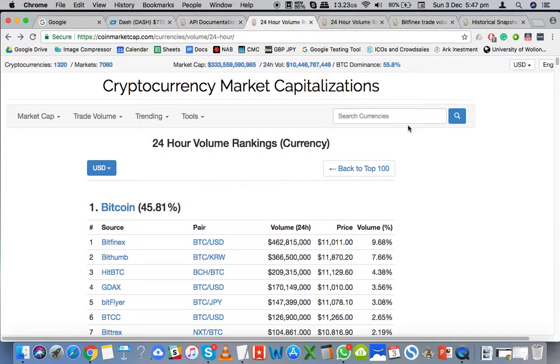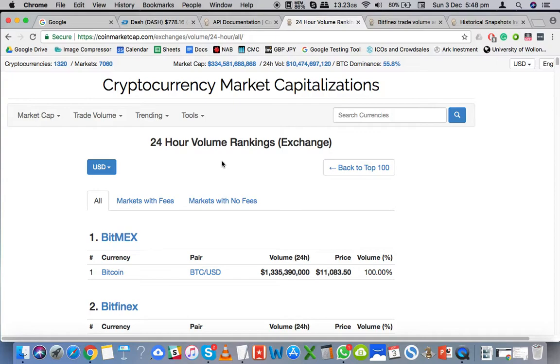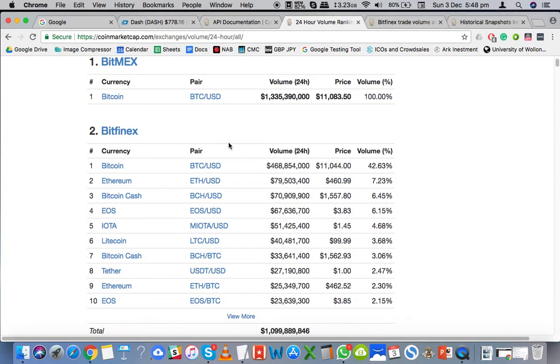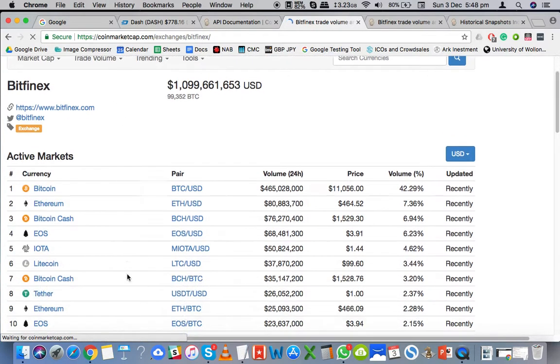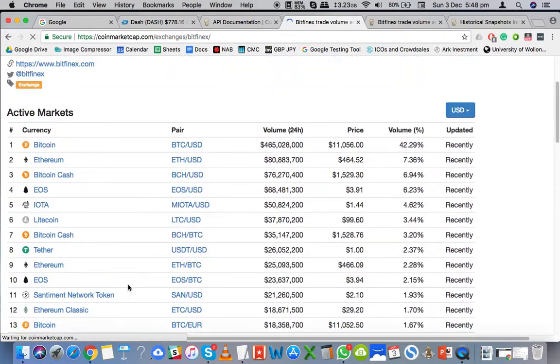And then apart from that, this is another thing that we need to capture from the same website. Sorry, not this one, just this one right here. It's called 24-hour volume ranking. So this shows, as you can see, when you click on view more, it shows the list of the Bitfinex right there. So we need to capture this table as well.